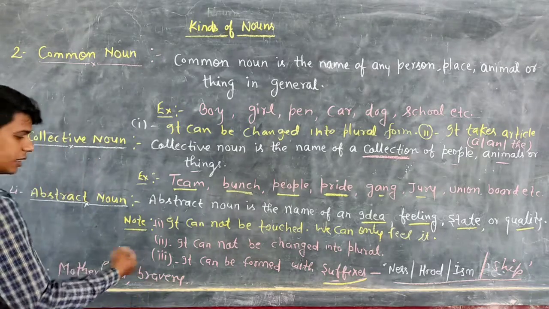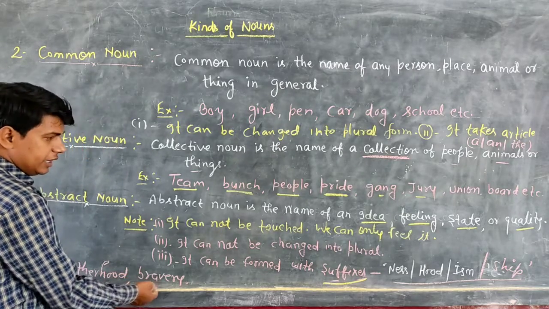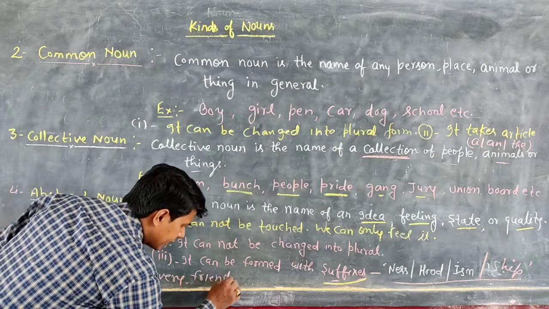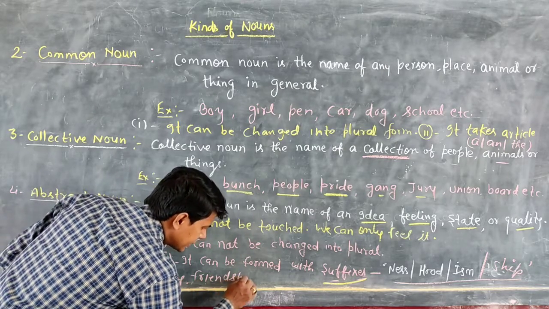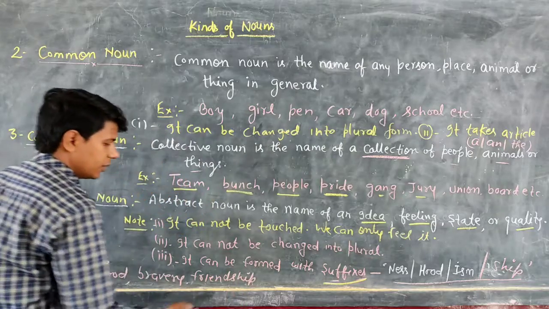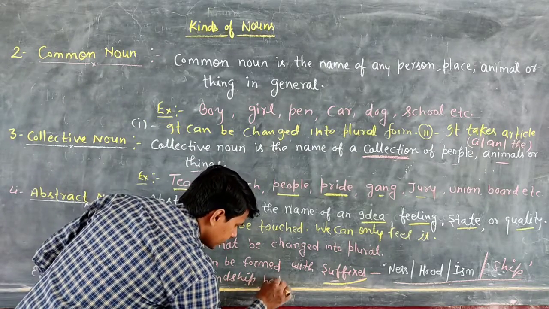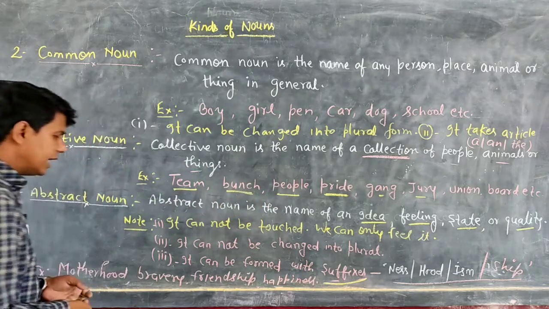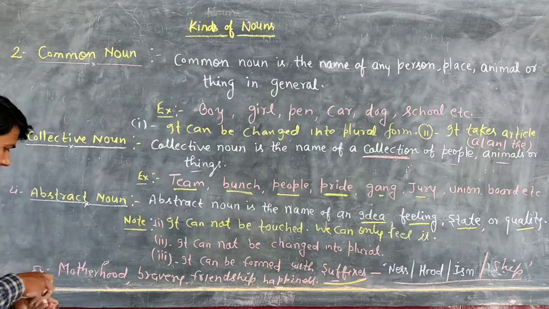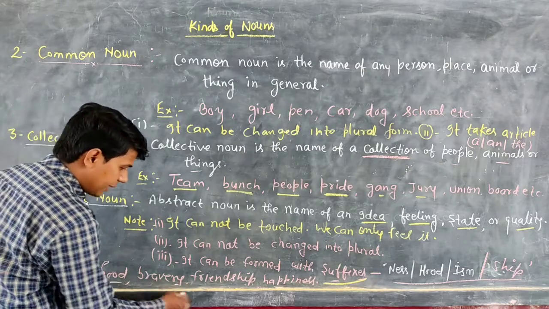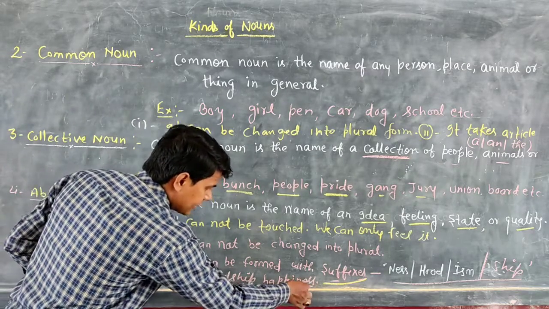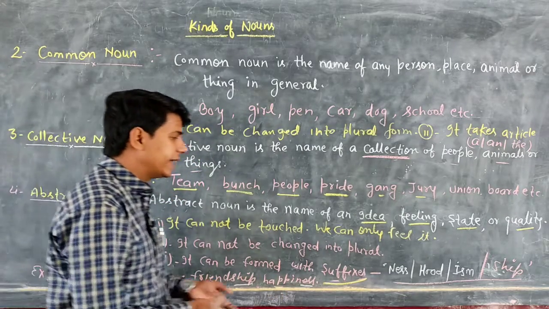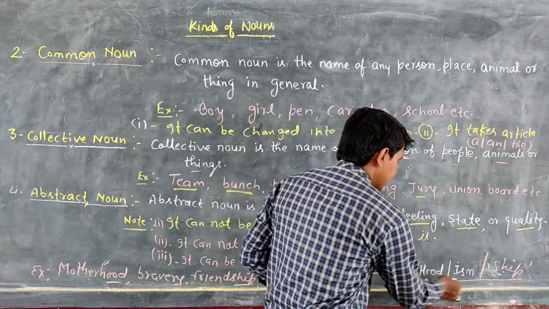Bravery is an example of an abstract noun, and that is a quality. You have heard the word friend, and when we add the suffix ship, friendship. Happiness. So you can see I have added suffixes like hood, ry, ship and ness to form abstract nouns.